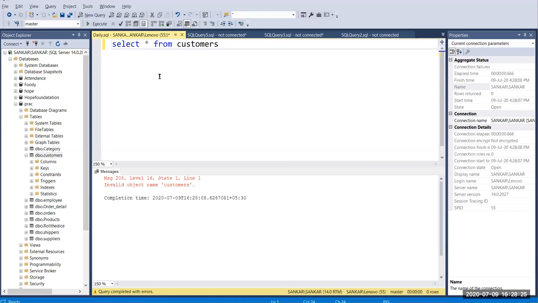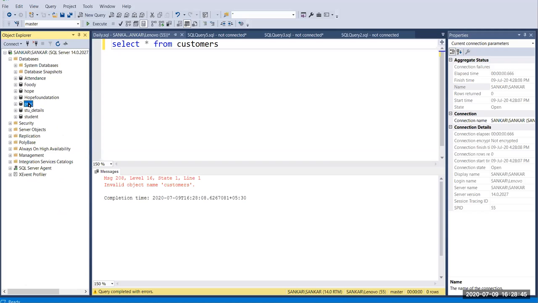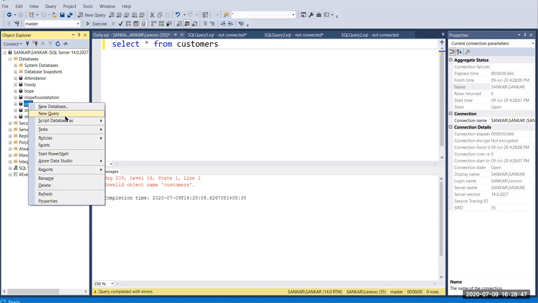So we have several methods to change my current database, right? So here you can type use and database name, then run. So the database automatically changes.